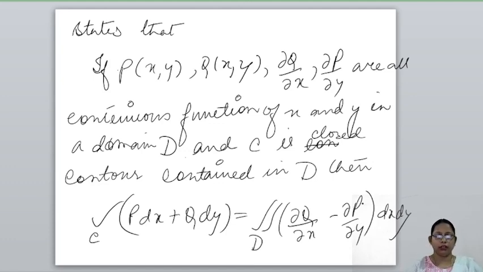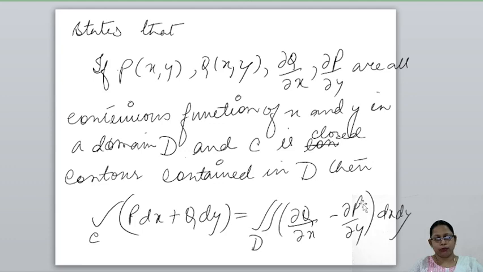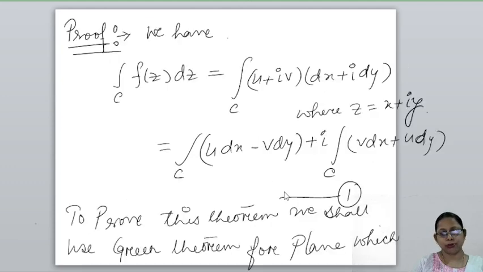Here f(z) is analytic, so f'(z) exists and is continuous. So u, v and their partial derivatives u_x, v_x all exist and are continuous. So it satisfies all the conditions of the statement of Green theorem. So we can apply this line integral and double integral relation to equation 1.